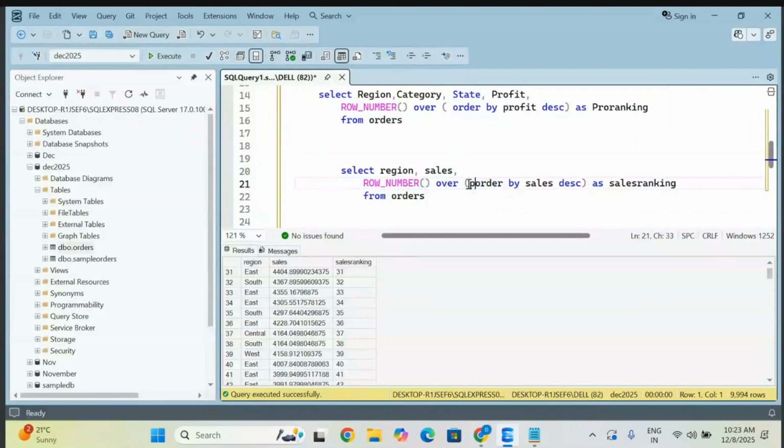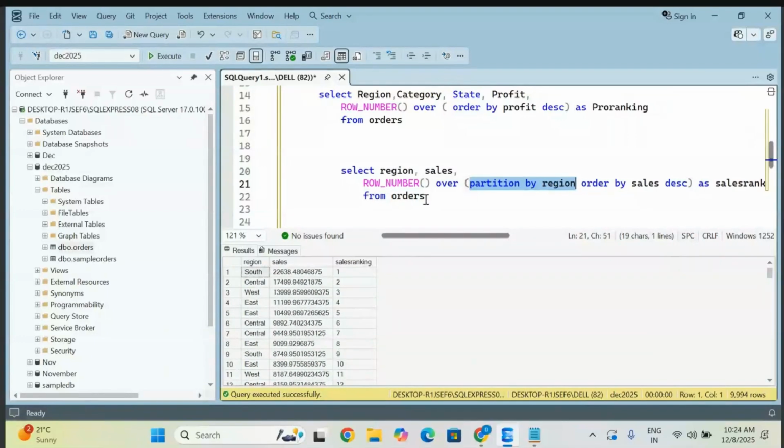So here I'm going to use that PARTITION BY, and I'm going to give it the region. Which means that I want each region as a separate partition: east separate, south separate, west separate, north separate, like this. I don't want too many mixed together. So let me check whether I will get that bulk, the group rank. Can I get it or not?